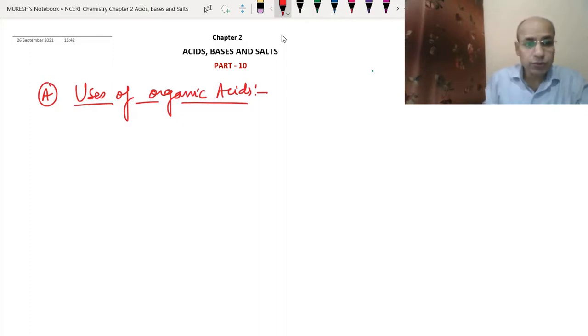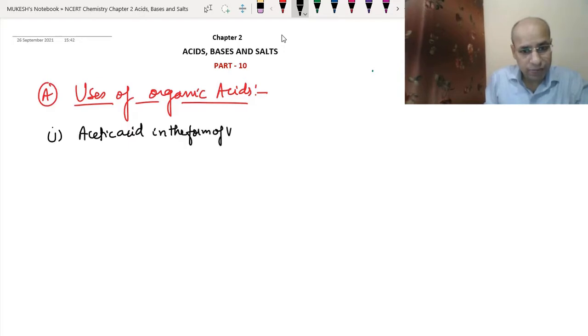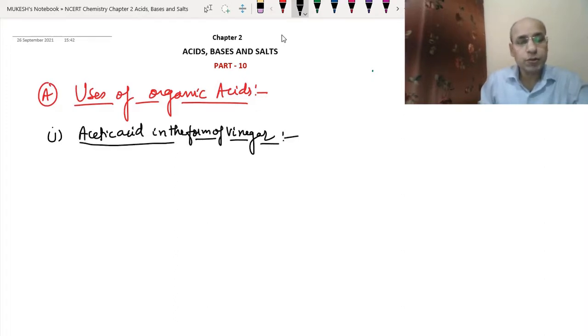The first organic acid, which has widespread use, is acetic acid, in the form of vinegar. Vinegar, we already know, is used in our homes also for different kinds of purposes, like pickles. In pickles we use vinegar. There are so many uses of vinegar at home.